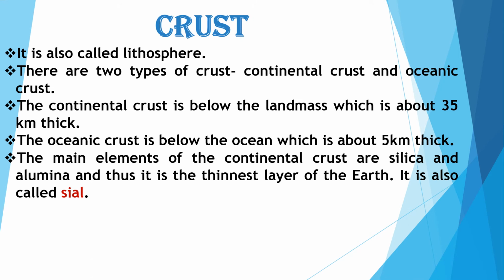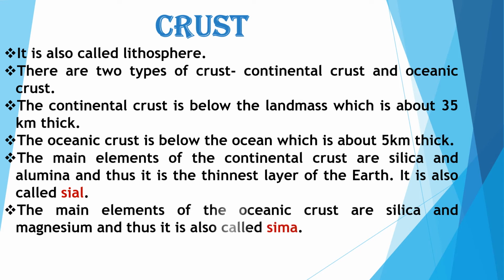The main elements of the continental crust are silica and alumina. These are the two metals which we can find in the continental crust, and thus it is the thinnest layer of the earth. It is also called Sial because of silica and aluminium. Si for silica and Al for aluminium.